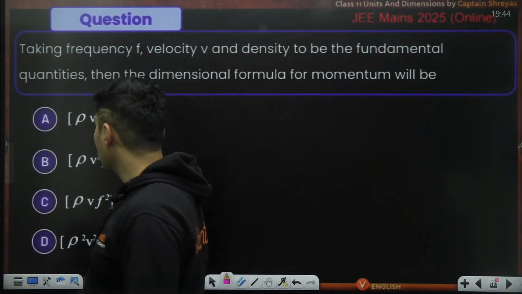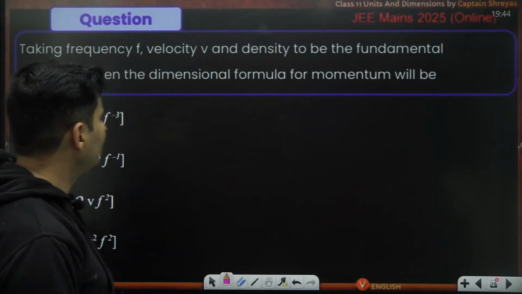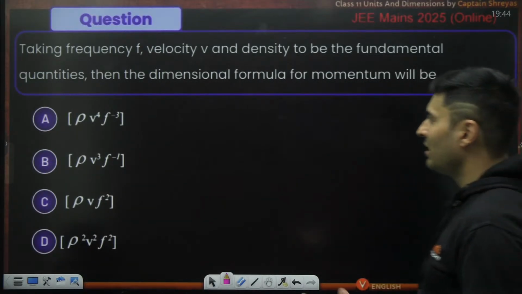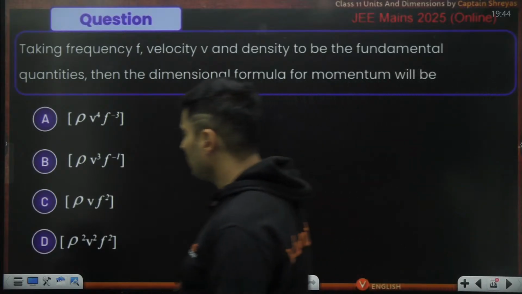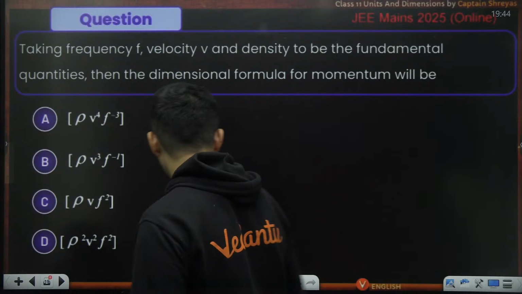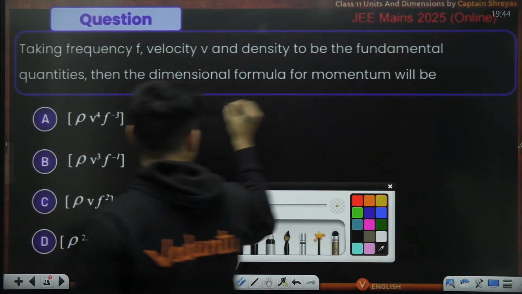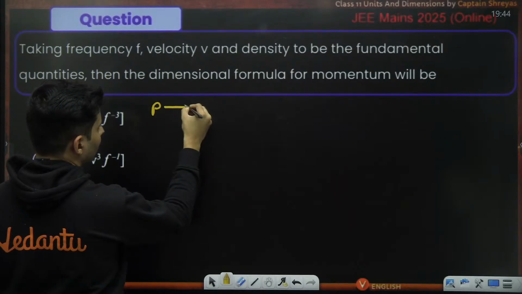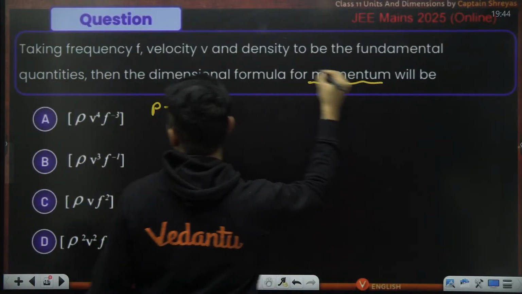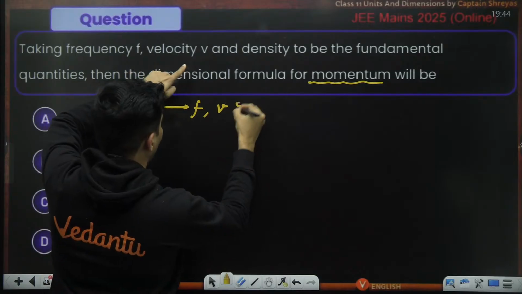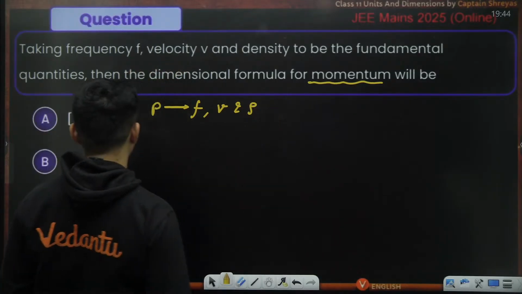It's a pure English math question. Taking frequency, speed and density to be fundamental, figure out the dimensional formula of momentum. Basically, momentum, the symbol for which is P, depends on frequency, velocity and density, which is rho.